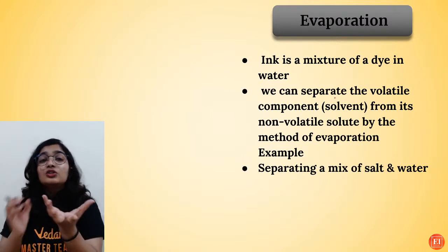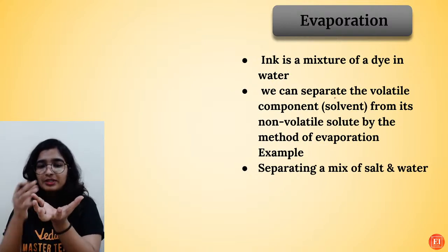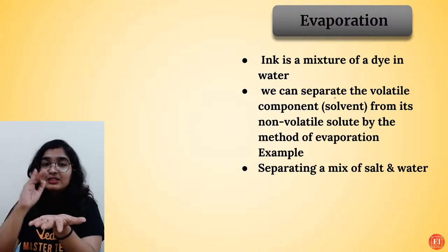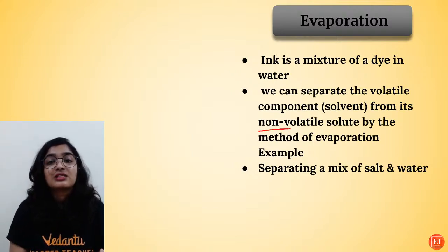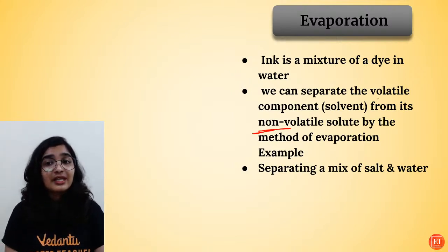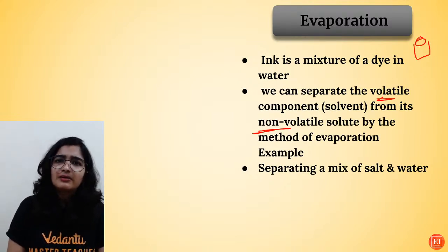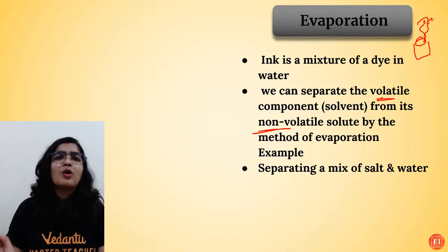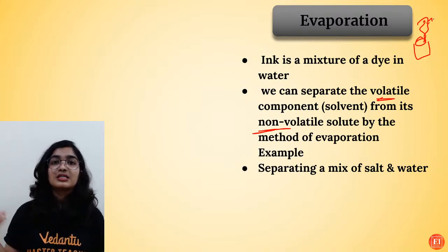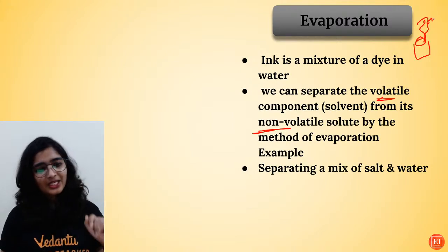So what happens when you keep it over the boiling water is that all the water will evaporate and you will be left with the non-volatile component, which has a high melting point and boiling point, and the volatile one evaporates. For example, if you take kerosene and salt and keep them outside, the kerosene will just evaporate at room temperature, you don't even have to heat it. Such components are said to be volatile, with a very low boiling point.